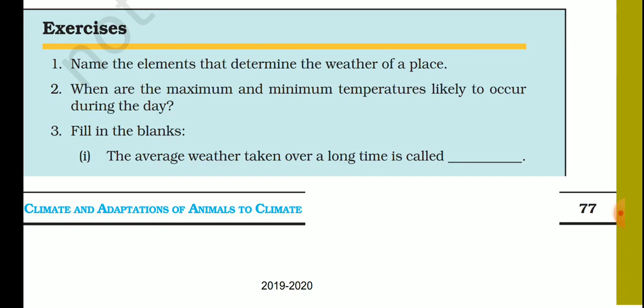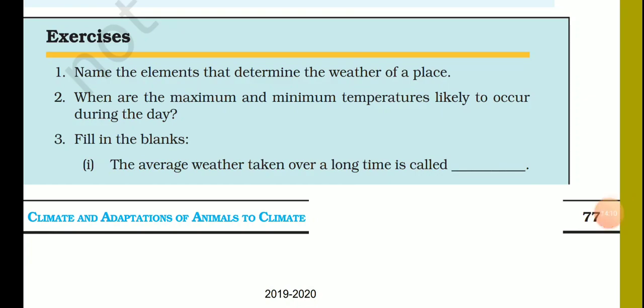The answer is the maximum temperature during the day occurs in the afternoon, whereas the minimum temperature occurs in the early morning. Okay, the maximum temperature during the day occurs in the afternoon, whereas the minimum temperature occurs in the early morning.